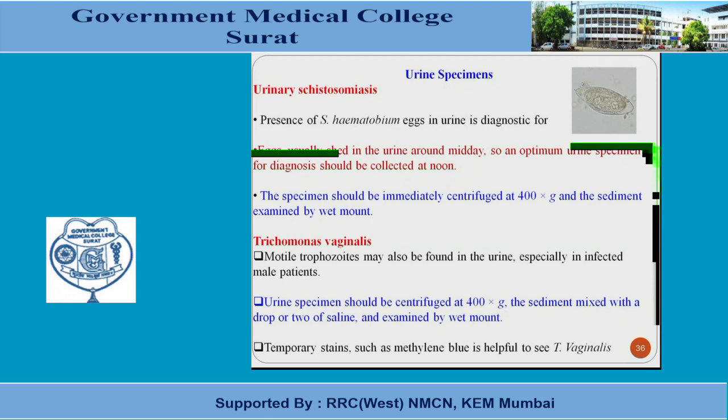Trichomonas vaginalis can sometimes also be diagnosed in the urine, where the motile trophozoite may be found, especially in an infected male patient. For that also, centrifugation of the urine sample is important. Temporary stains such as methylene blue are also useful for Trichomonas vaginalis.